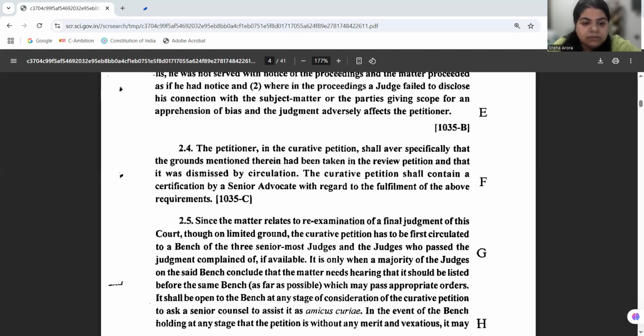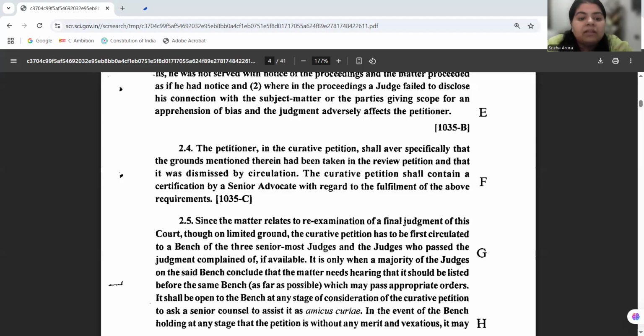Now, these are the few reasons on which a curative petition can be filed. And in this case, the court looked at one of the most important precedents, laid down in the case of A.R. Antulay vs R.S. Nayak. And the court is saying here, and the final conclusion herein is, that yes, an order passed by the Supreme Court as well cannot be assailed in an application under Article 32 of the Constitution of India.